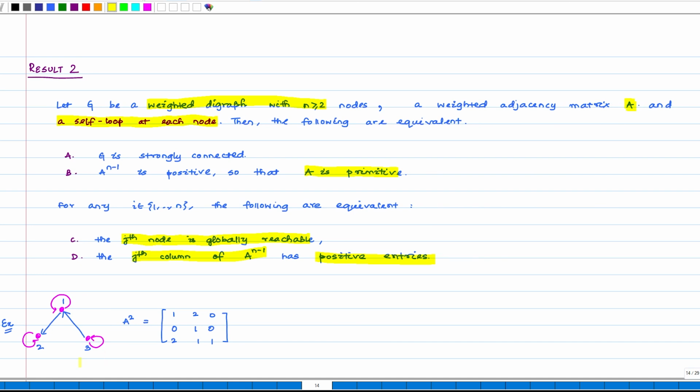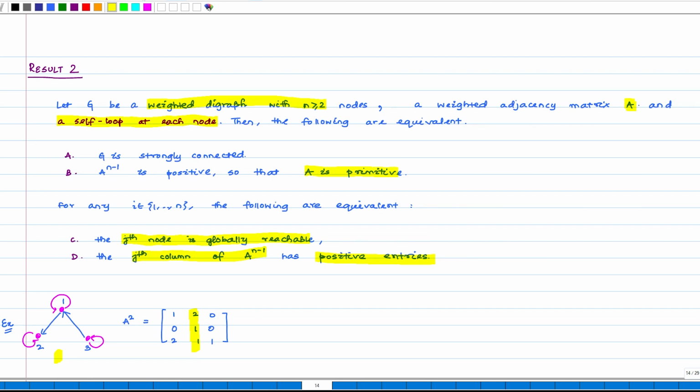We see that the digraph here has a self loop at each node, and when we compute A raised to the power n, we observe that the second column, which is associated with the globally reachable node 2, has all entries positive.